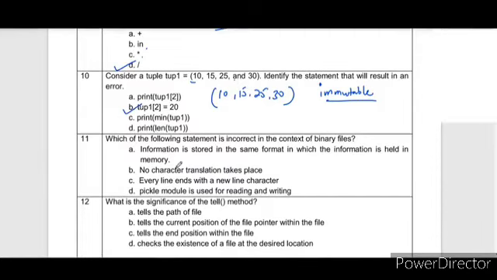Next is question number 11. Which of the following statements is incorrect in the context of binary files? Information is stored in the format in which the information is held in memory. Correct. We have to find the incorrect one. No character translations take place. Right. Every line ends with the newline character. Pickle module is used for reading and writing. So A, B and D are correct, and option C is the incorrect one.